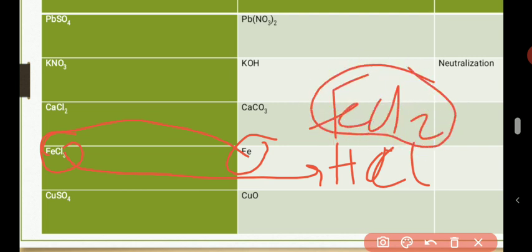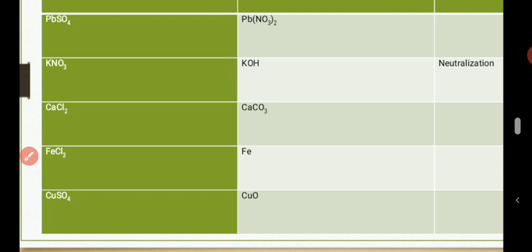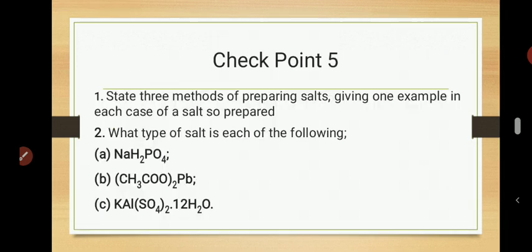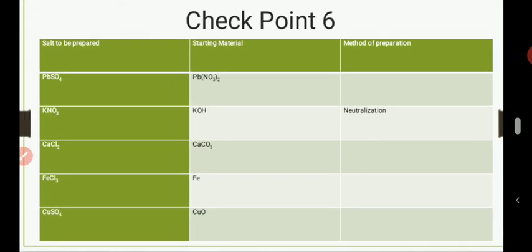I will explain that to you more later. So the compound will not go to FeCl3. It will go to the lower oxidation state of iron, which is 2. So it means that you cannot add acid to metal. Then which other method can you use? It's a binary salt. I've already given you one. Then what if? So I think you are left with just only one option.